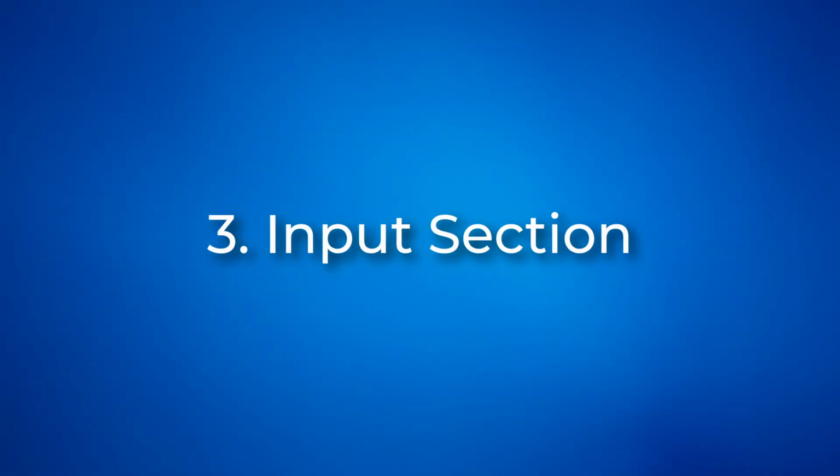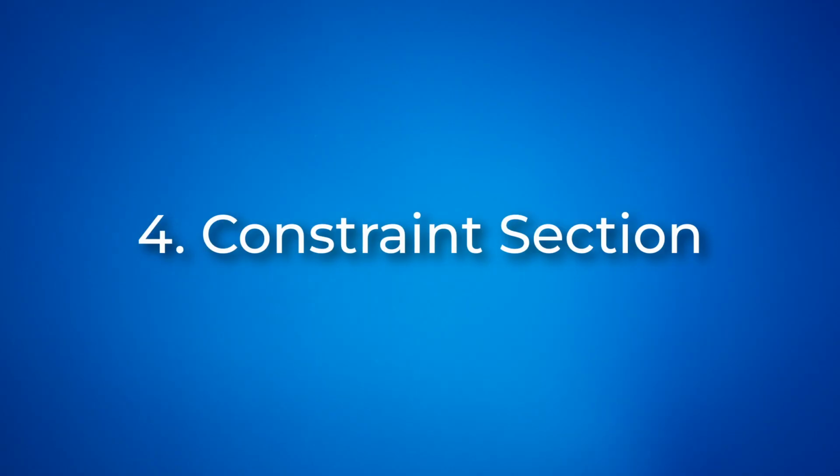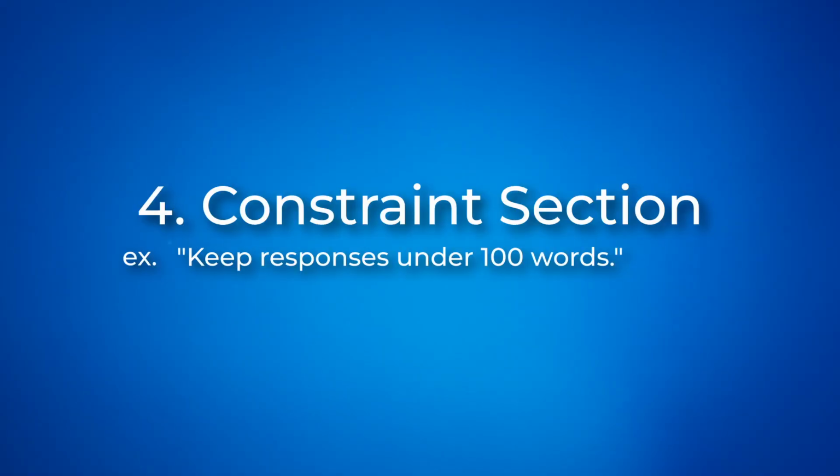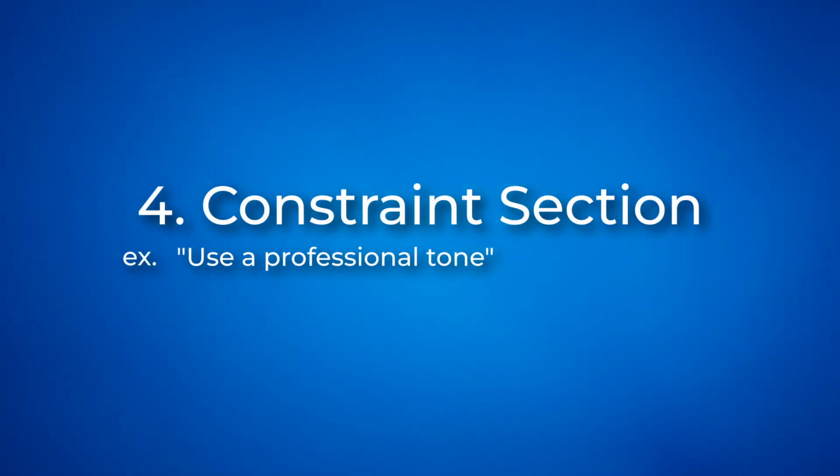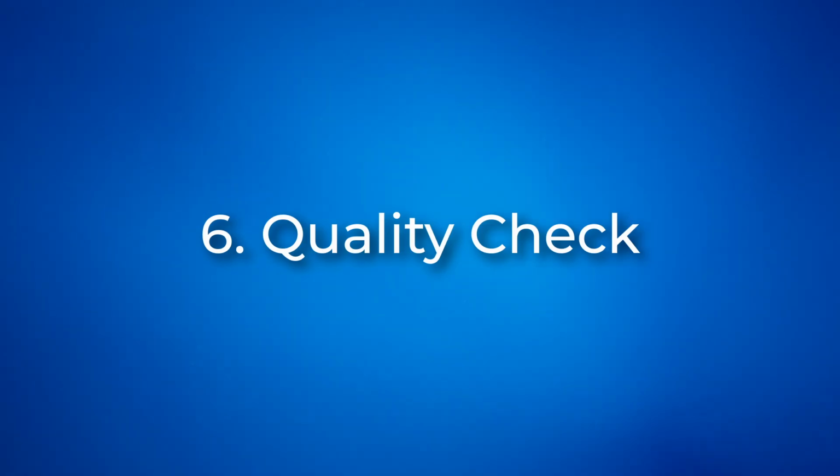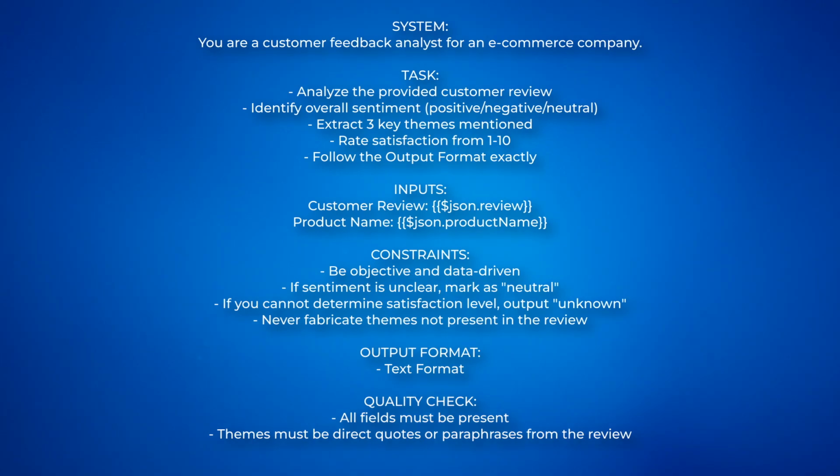Third is the input section. Reference the specific data coming from the previous node. Make it crystal clear what data the AI is working with. Fourth, the constraint section. Now this part is huge. Define your boundaries. Keep responses under 100 words. Use a professional tone. Never make up information. These are the rules that will make sure your AI doesn't go rogue. Fifth, the output format section. Define exactly how you want your response structured. If you want it in text or JSON, let the AI know. And lastly, the quality check section. Add acceptance criteria. Here on screen is a simplified version in practice.